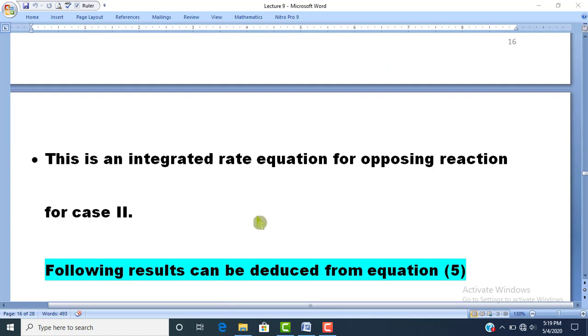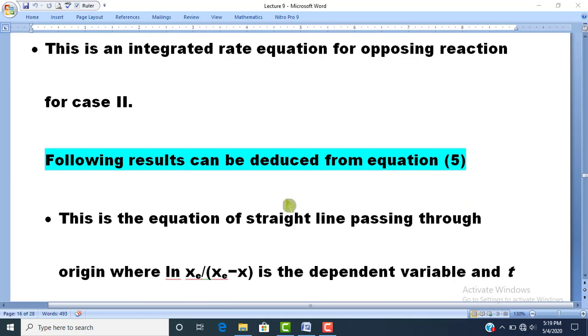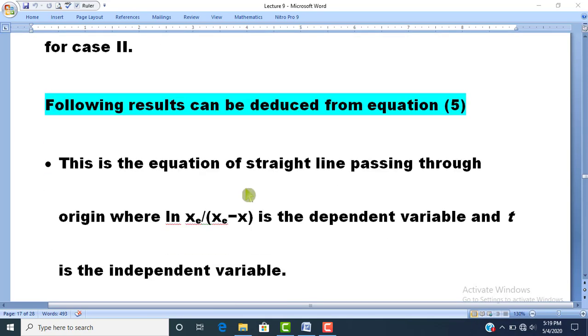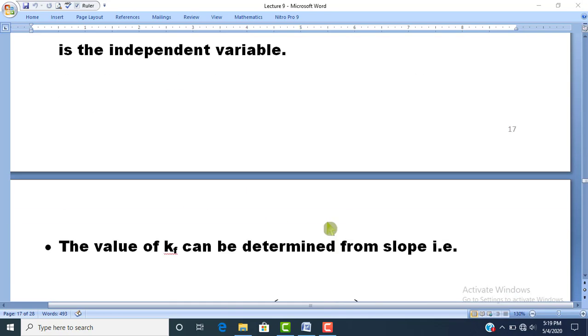Dear students, just like the previous equation, this is the integrated equation. This is the integrated rate equation for opposing reaction for case number 2. And the following results can be deduced from this equation. First, this equation is the equation of a straight line passing through the origin, where log natural xe divided by xe minus x is the dependent variable and t, time, is the independent variable.